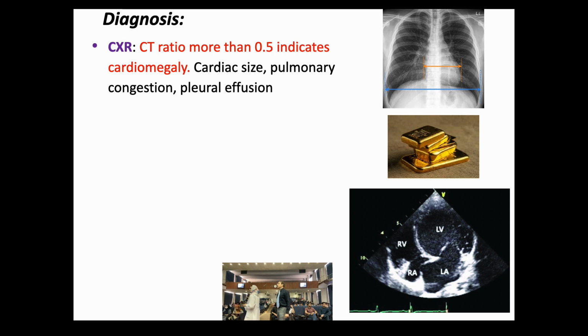So what you see in this X-ray, you got an orange line here and a blue line here. There are some white lines here. You can see these vertical lines. So it's actually the maximum diameter of the heart. And you see the orange line ends here, but the white line is not ending at this border. It is perpendicular to this edge. So you take the maximum diameter of the heart.